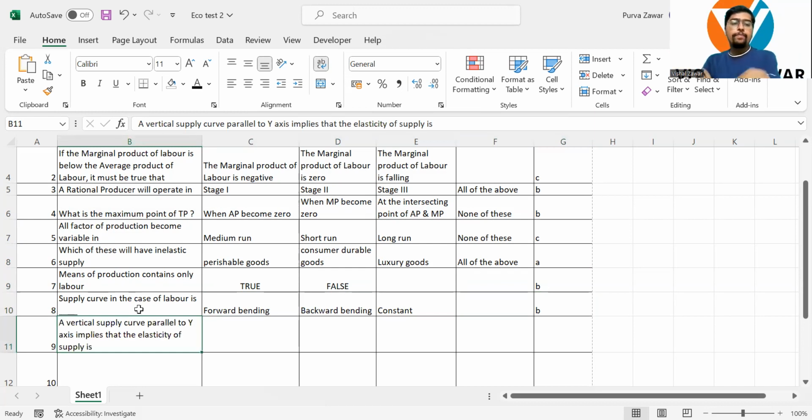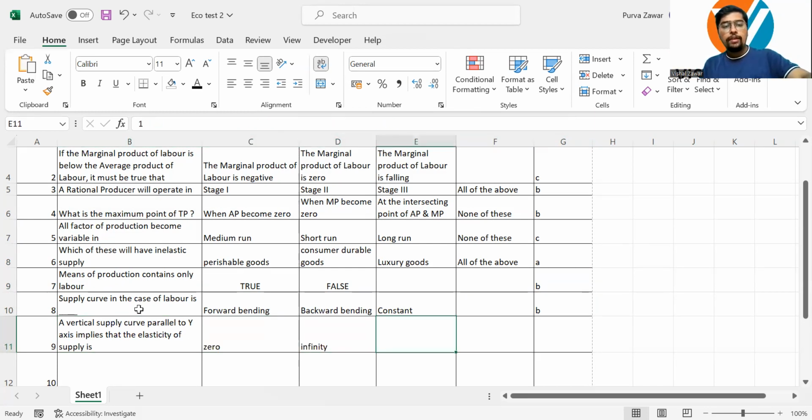Next, a vertical supply curve which is parallel to y-axis implies that the elasticity of supply is 0, infinity, 1 or more than 1. The vertical supply curve parallel to y-axis implies that elasticity is what? 0, infinity, 1 or more than 1. Yes, I hope you got the answer to it. It's going to be 0.